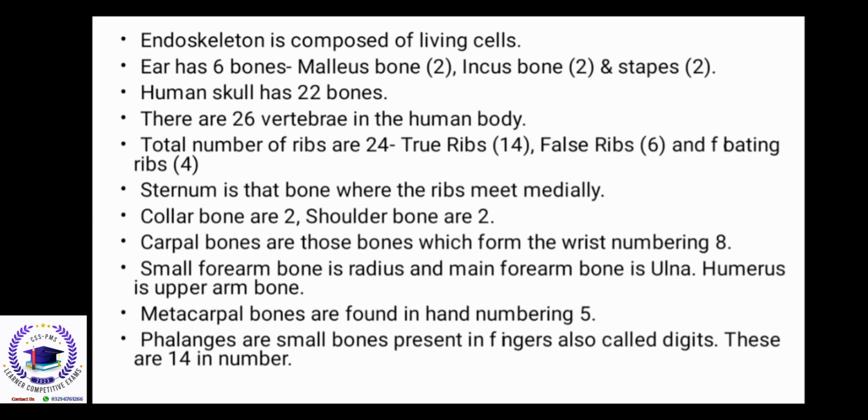Small forearm bone is radius and main forearm bone is ulna. Humerus is the upper arm bone. Metacarpal bones are found in the hand, numbering 5. Phalanges are small bones present in the fingers, also called digits. These are 14 in number.